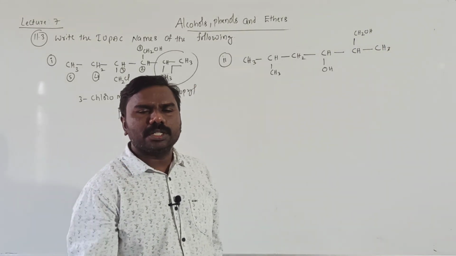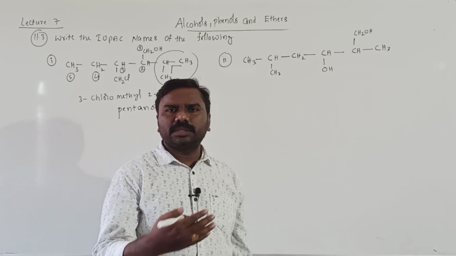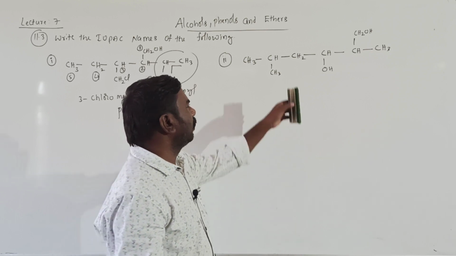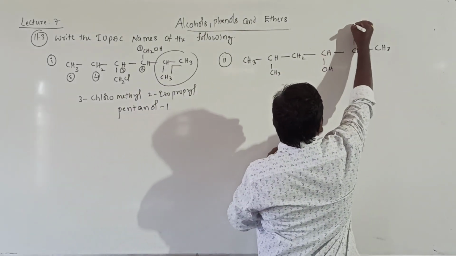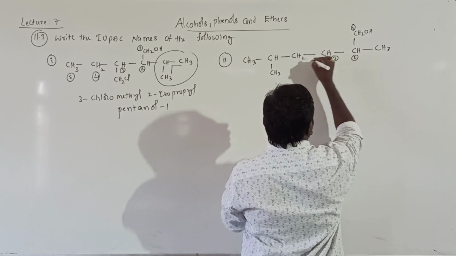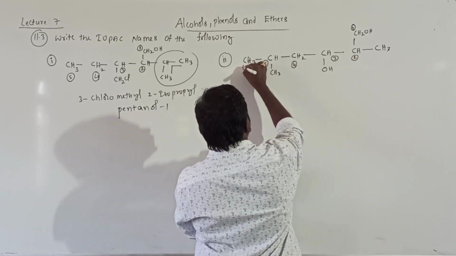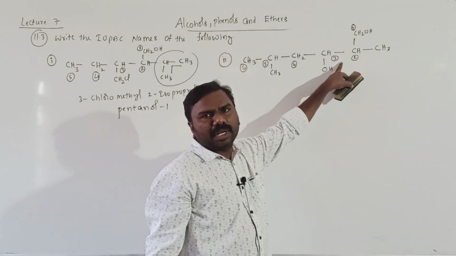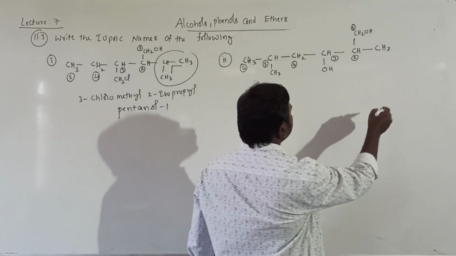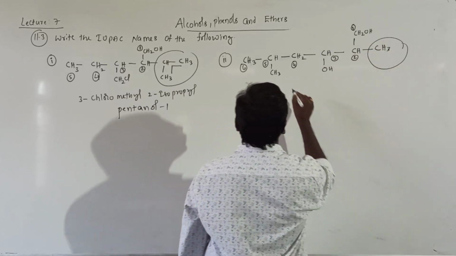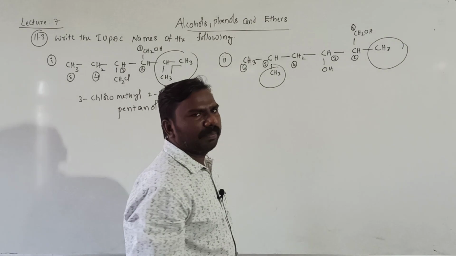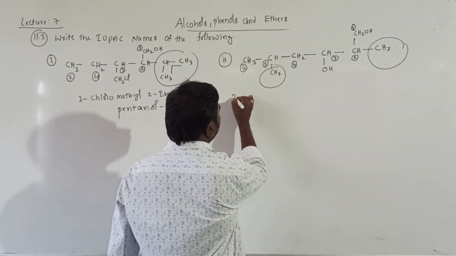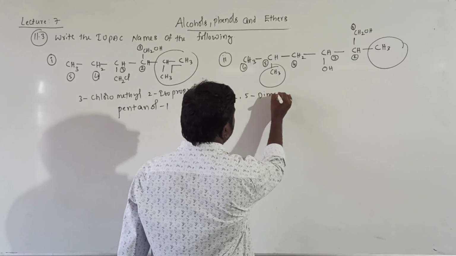There are 2 OH groups in the chain. That's why you need to give the lowest priority to the OH groups. Numbering 1, 2, 3, 4, 5, 6, so for this OH we are also getting numbering. Then the second position is occupied by a methyl group and the fifth position is also occupied by a methyl group. Substituents 2, that's why I should write first: 2, 5 dimethyl.